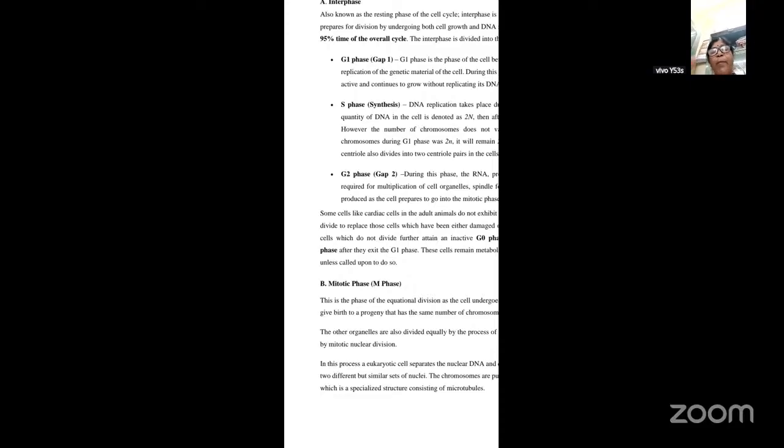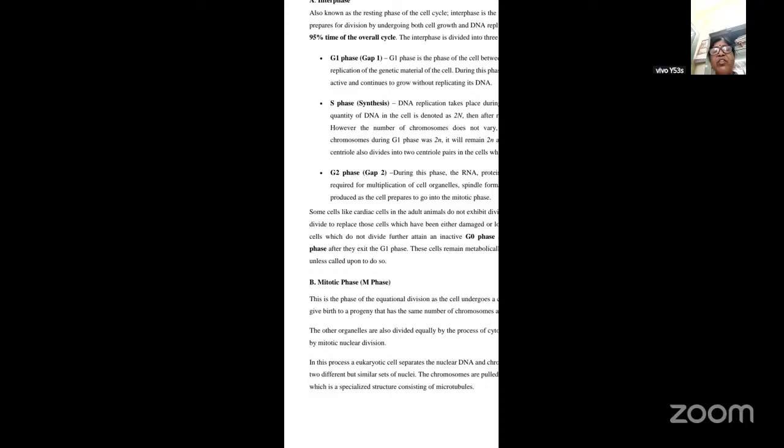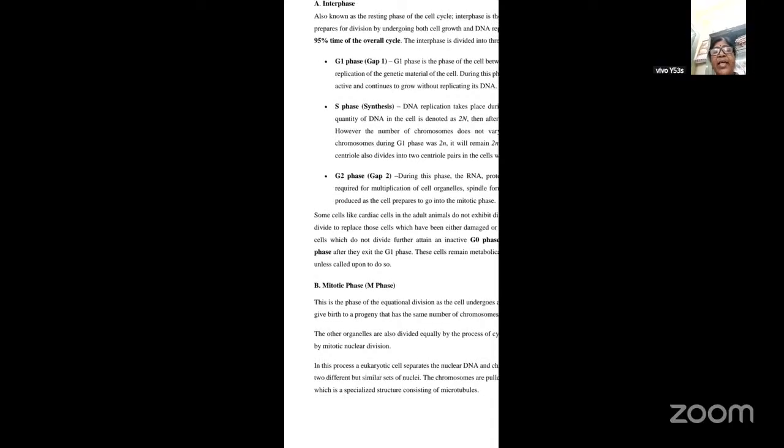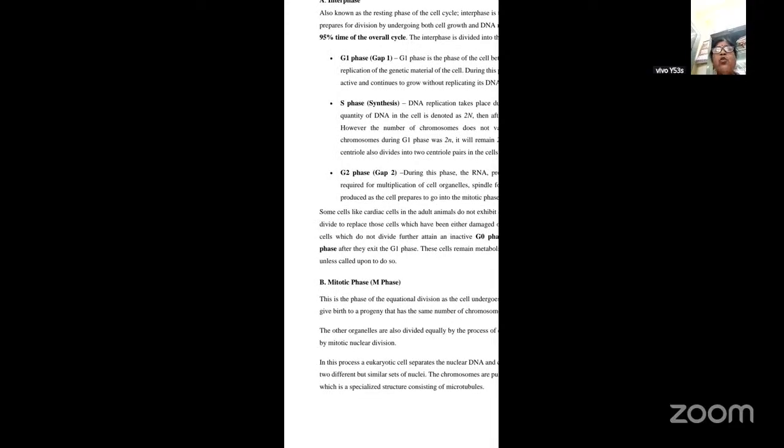Now, next coming to the mitotic phase. Now we will see what the mitotic phase is. The mitotic phase is the phase of equational division, as the cell undergoes a complete reorganization to give birth to a progeny that has the same number of chromosomes as the parent cell. You all know there are two types of cell divisions, that is mitosis as well as meiosis.